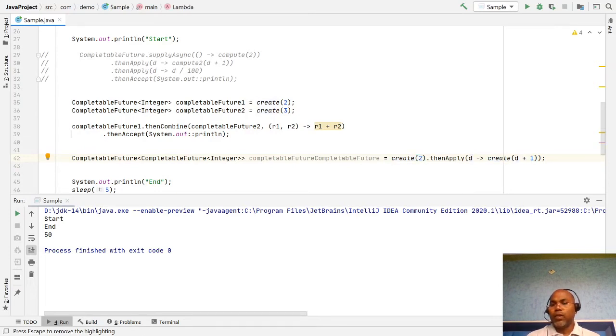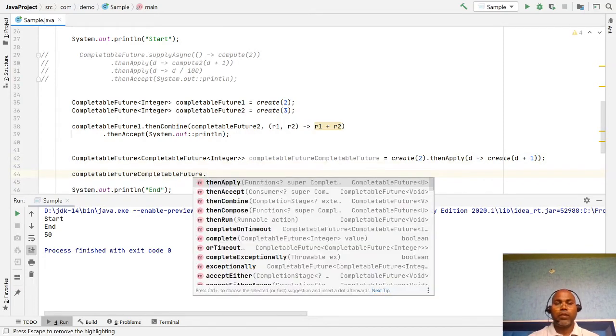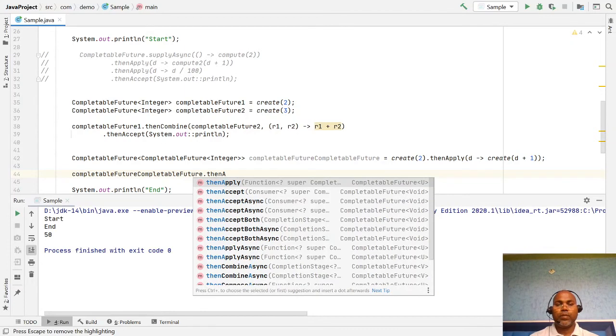This data is passed here, and it returns another completable future. This is not a value but a completable future. In this case, the value returned is a completable future of integer. So generally, if you try to print the value, you are getting it in thenAccept.